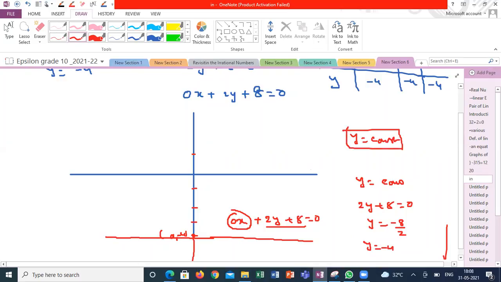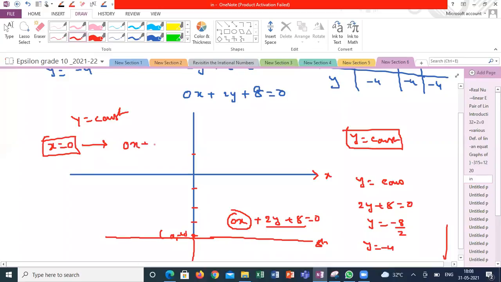Y is equal to some constant also represents a straight line, but those straight lines are always parallel to a reference axis. Here your y is equal to constant. Parallel to which axis? Anywhere you get the coefficient of x as 0, guys, these things are not available in the book, please keep it in mind.